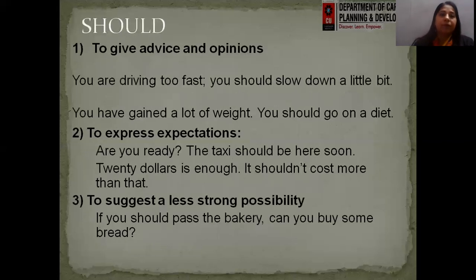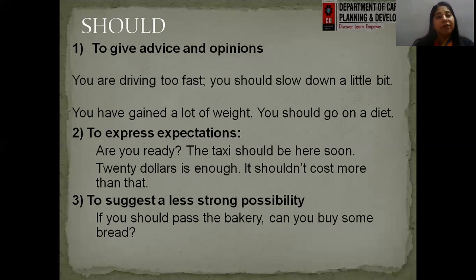Next is should. Definitely, as we discussed about shall, the same will go with should as well, just in the past tense. You are driving too fast, you should slow down a little bit. So what we are saying is when we are giving advice. When we are giving advice to somebody, we can use should, or we are just giving our opinion, right? You have gained a lot of weight. You should go on a diet. So we are just giving advice. It is not mandatory on somebody to do that. It is just a piece of advice that we are giving the other person.